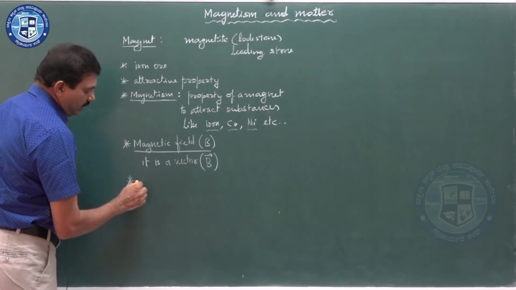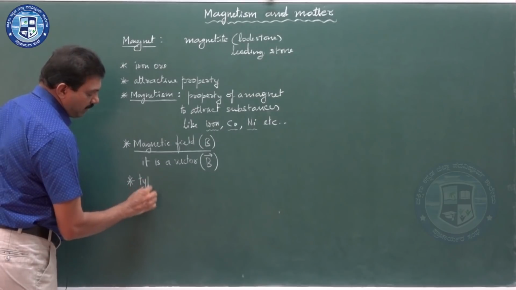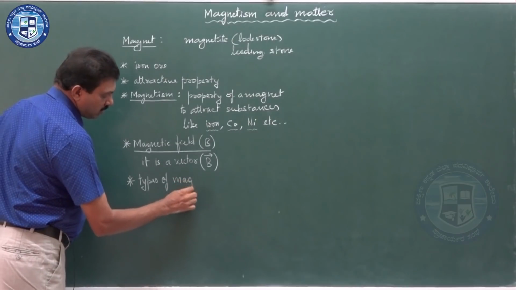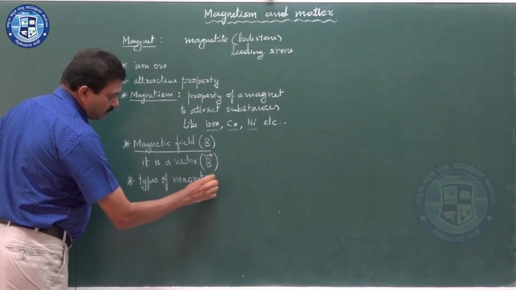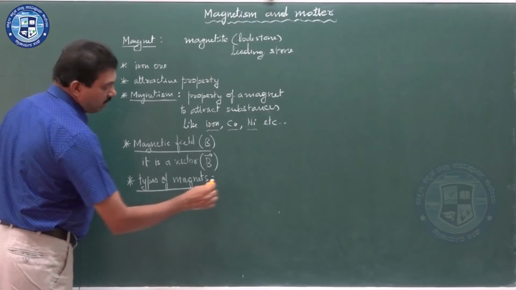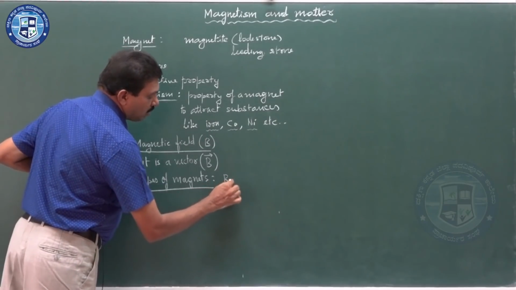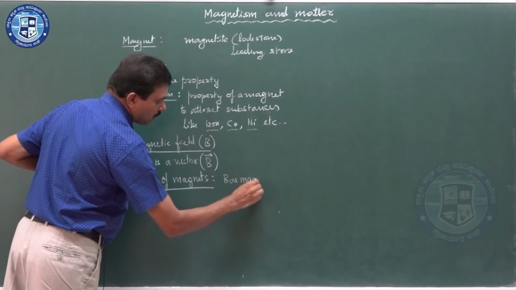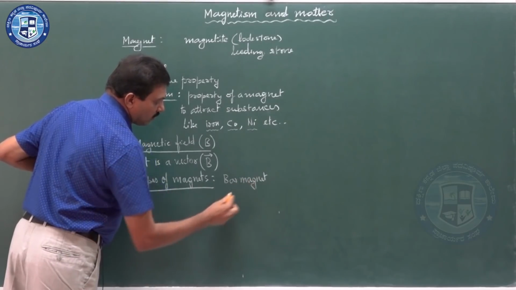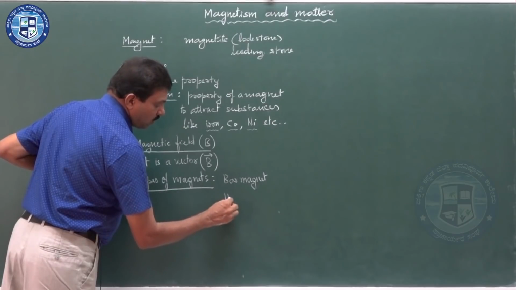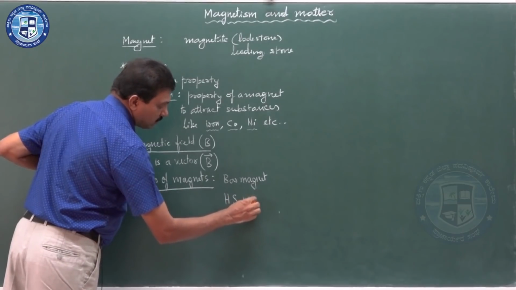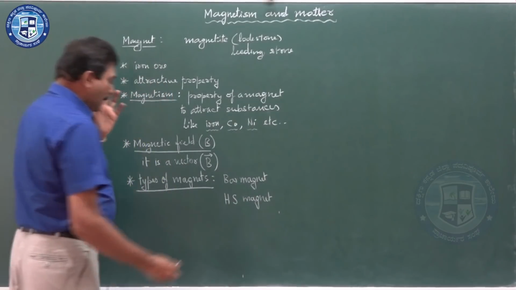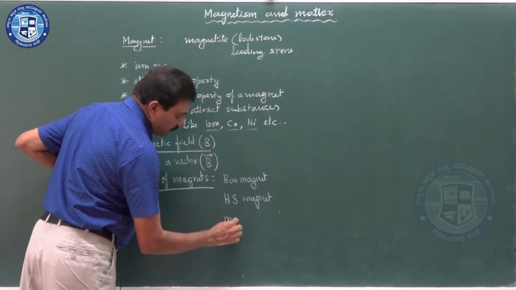If you consider the different types of magnets, they are bar magnet, horseshoe magnet, then magnetic needle.